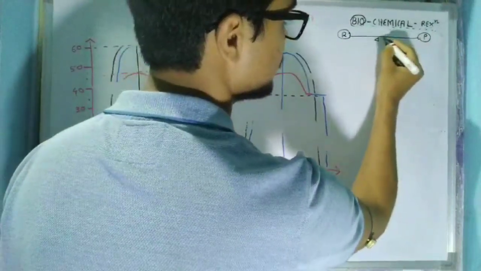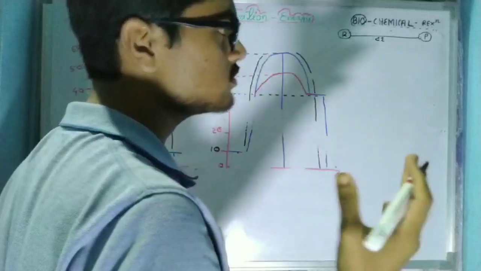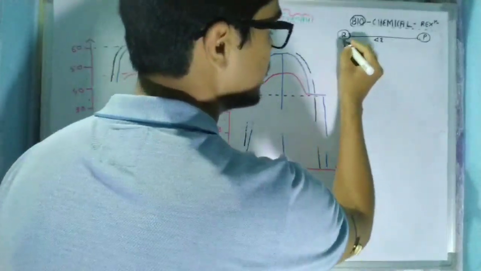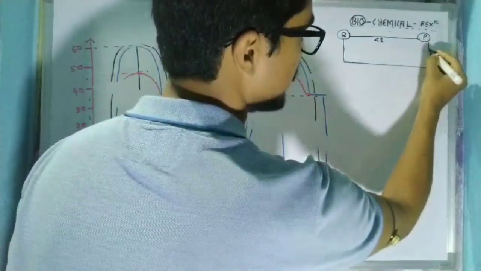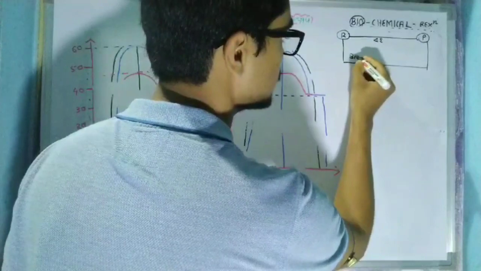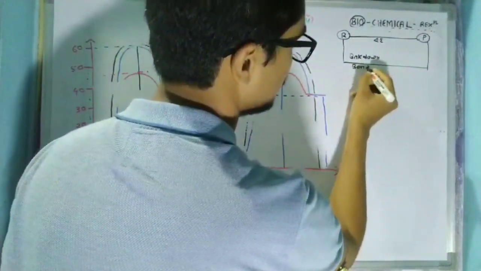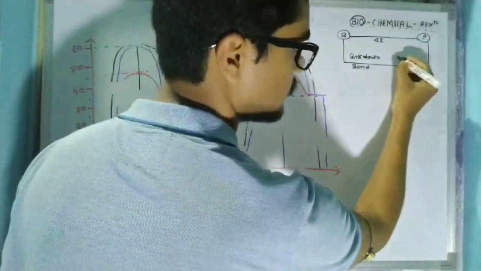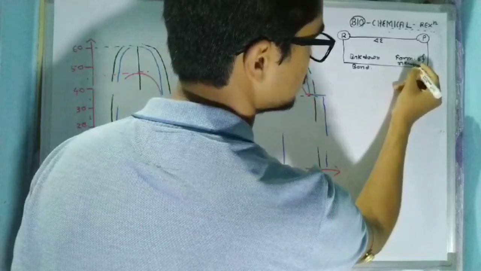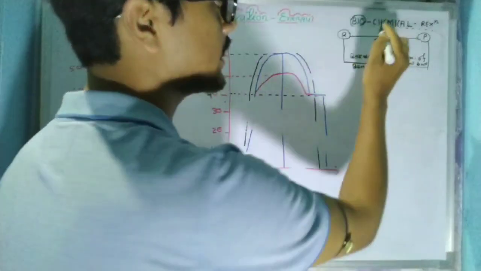Now, for this conversion, I have given here some amount of external energy. It may be heat energy, it may be force or it may be anything. During the time of conversion, the reactant will pass through two stages. The first stage is responsible for the breakdown of bonds, and the second stage is responsible for the formation of new bonds. This is the sense of a chemical reaction.